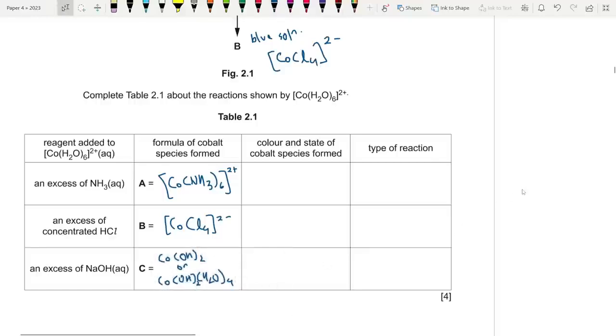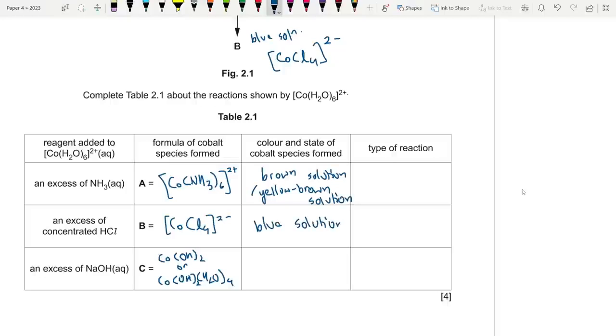Now, what is the color and state? I just told you that this is in fact a brown solution. Oh, they've allowed yellow brown. Okay, but just go for brown. Brown is better. This is a blue solution, as I've told you, and excess of NaOH gives you a blue precipitate. They've also allowed pink PPT, but go for blue PPT, that's better.